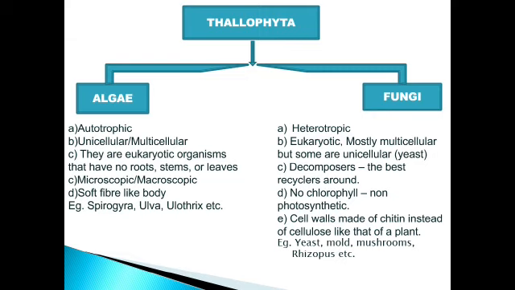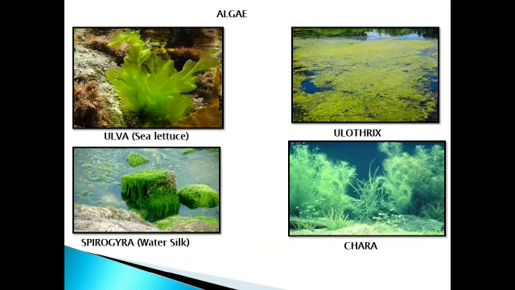They can be microscopic as well as macroscopic. If microscopic, we have to use a microscope, and if macroscopic, we can observe them with our naked eyes. Just by looking at algae or touching it, we can feel that it has a soft and fiber-like body.